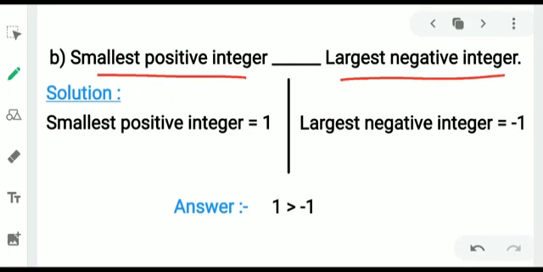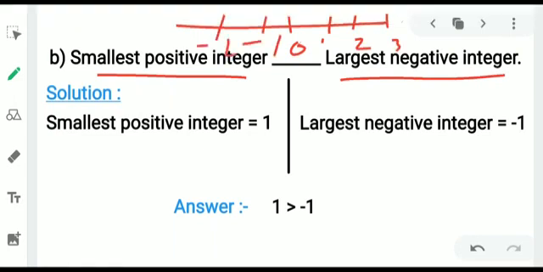For this I want to draw a number line over here. The middle value of the number line is 0. The right side is 1, 2 and 3 and so on, and the left side is minus 1, minus 2 and minus 3 and so on.